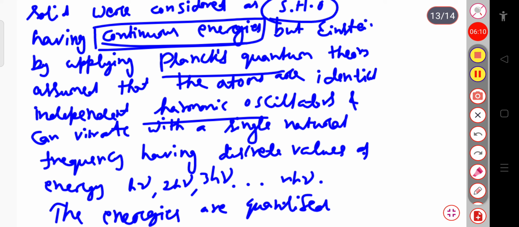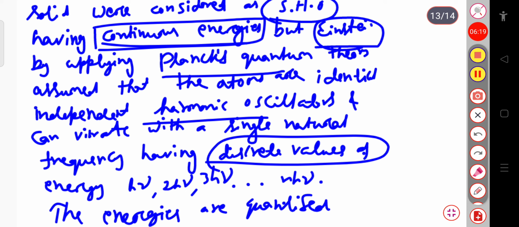In classical mechanics the energies are continuous, but in Einstein's quantum theory the energies are discrete: h nu, 2h nu, 3h nu and so on up to n h nu. The energies are quantized.